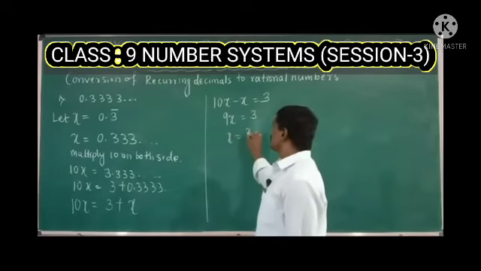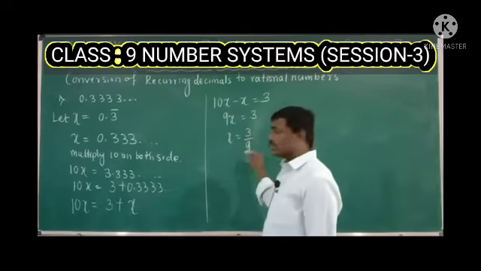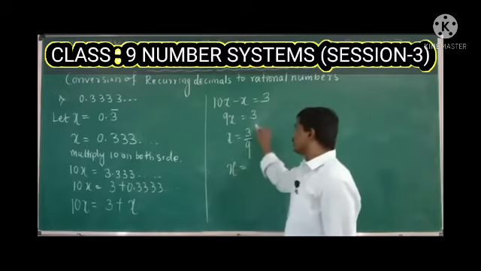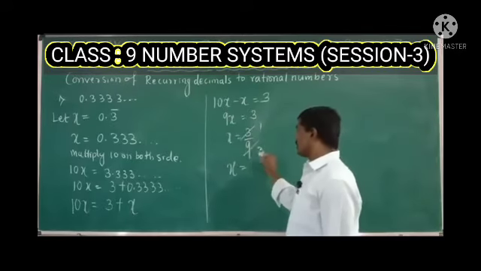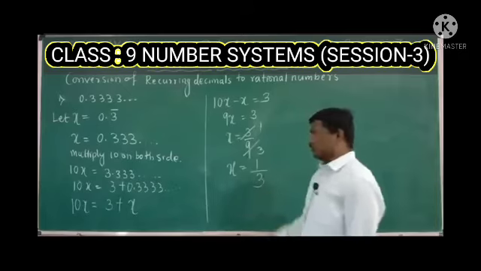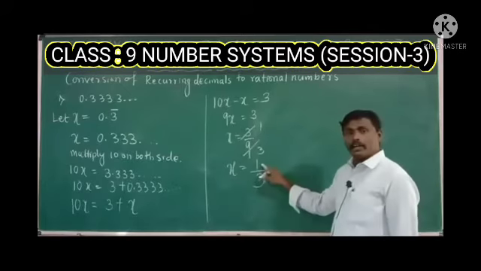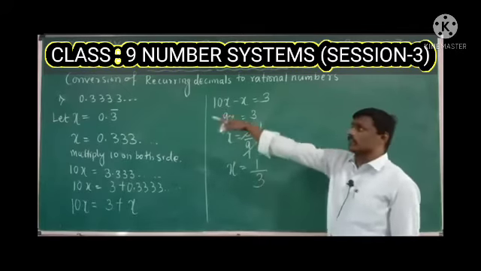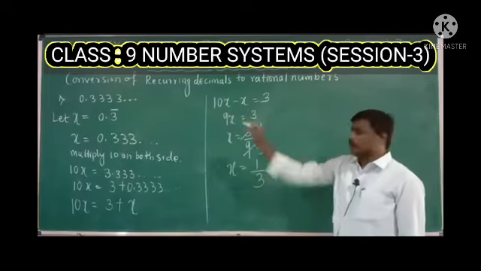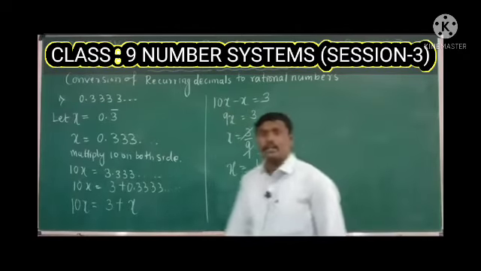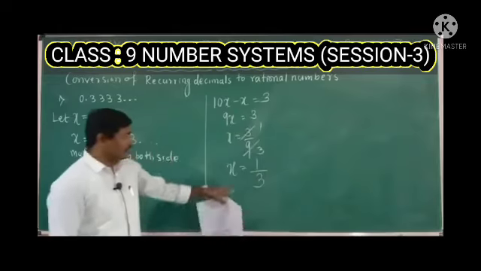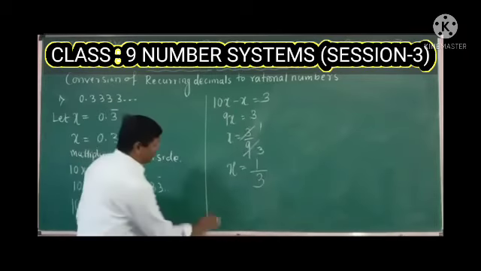Now x is equal to 3 by 9. That 3 by 9 can also be written as, 3 ones are 3, 3 threes are 9, so 1 by 3. When you divide 1 by 3, you will get this value only. So this is the required rational number.